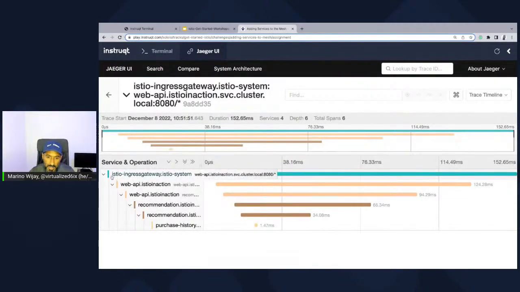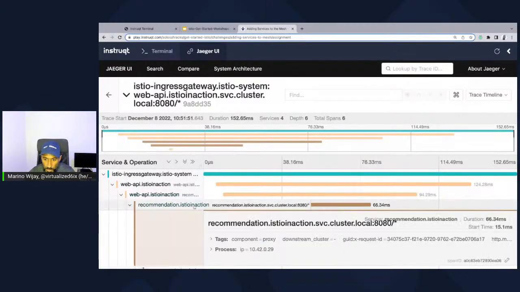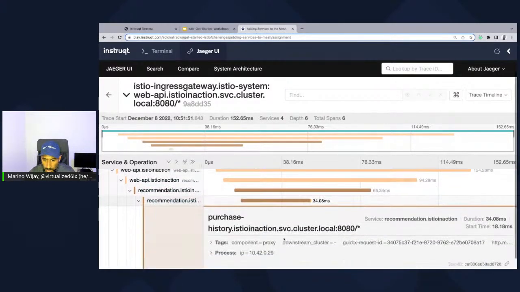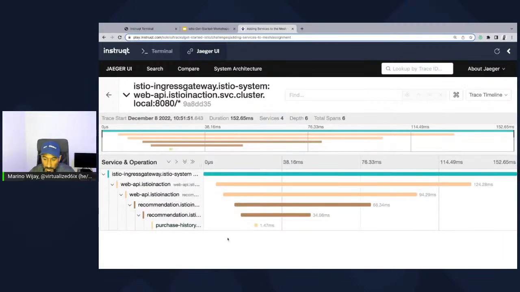And this trace is telling you, hey, there is traffic coming in on the Istio Ingress Gateway. That traffic is now directed to the web API in istioinaction, which is now sending this to the recommendation service, which is now communicating with the purchase history service and providing responses.